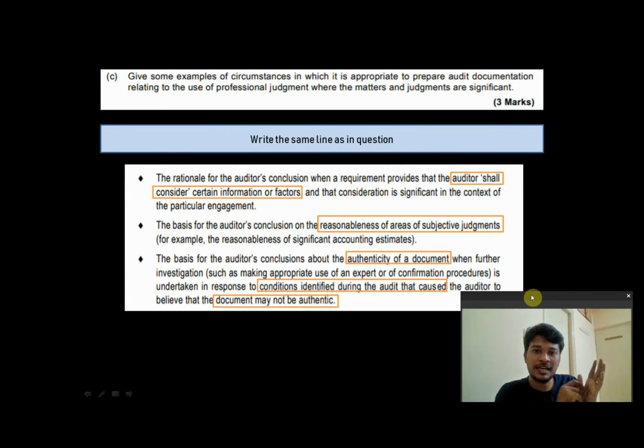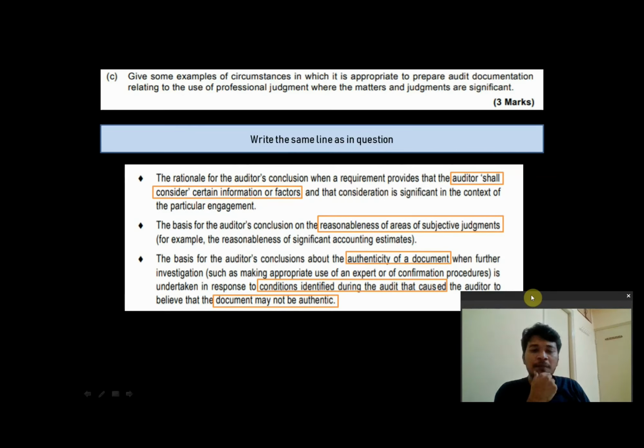And similarly, I have taken a management representation letter and management's own explanation as to why they are considering this to be 7 years and why they are considering this part of plant and machinery to be 10 years. So you need to prepare clear documentation in those areas where your conclusion is based on reasonableness of areas of subjective judgments, like reasonableness of significant accounting estimates.